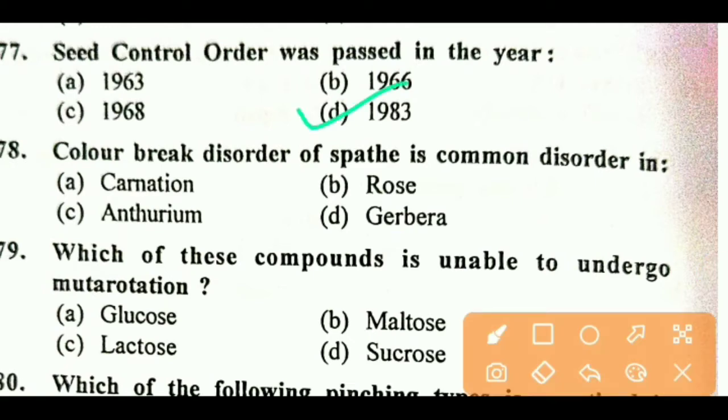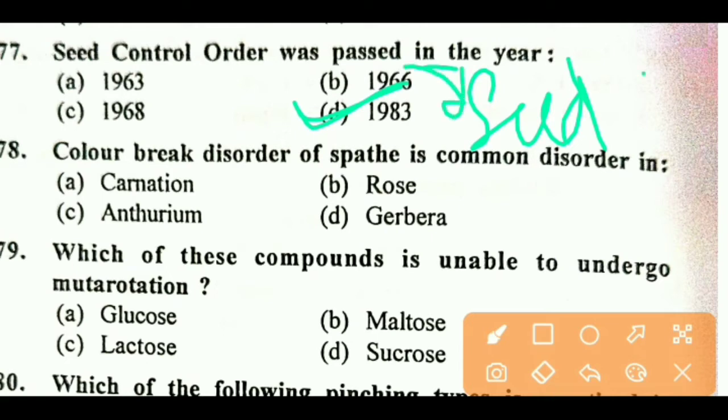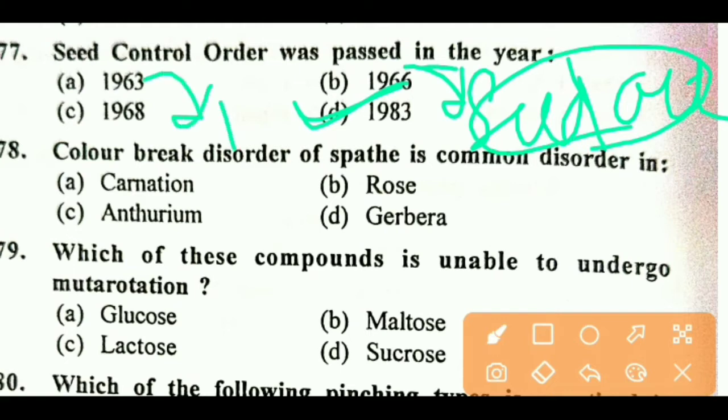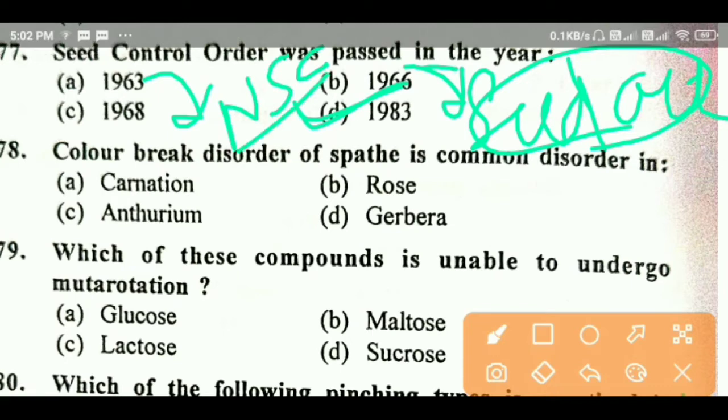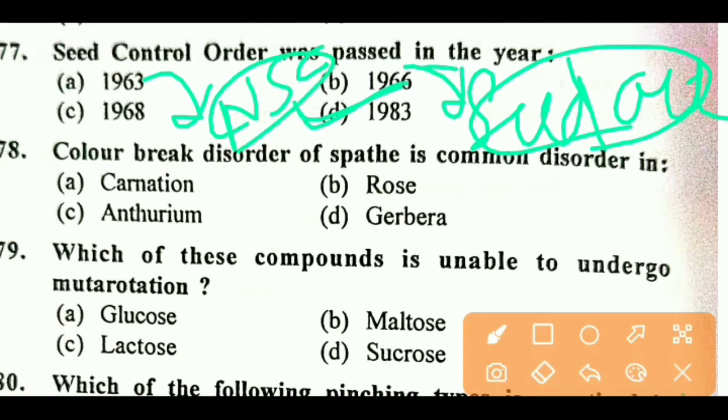Right answer is D. In case of the Seeds Act, the rule came in 1966, and the National Seeds Corporation was established in 1963. So remember these points also.